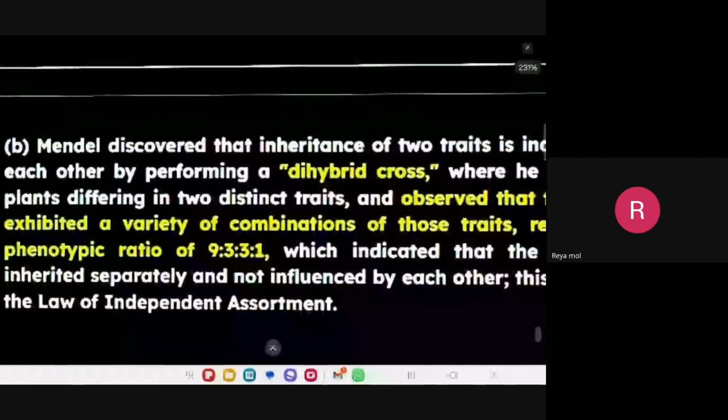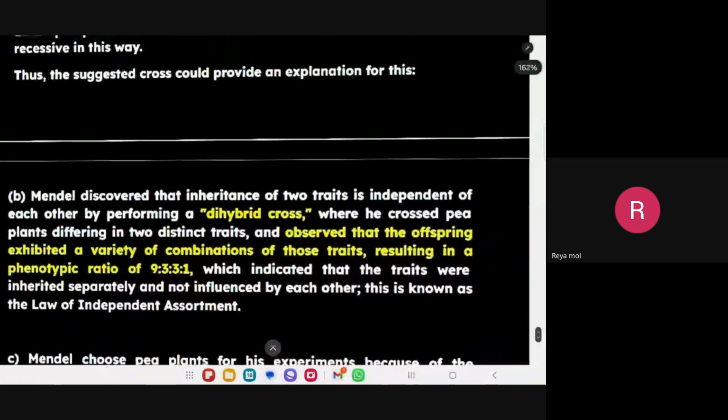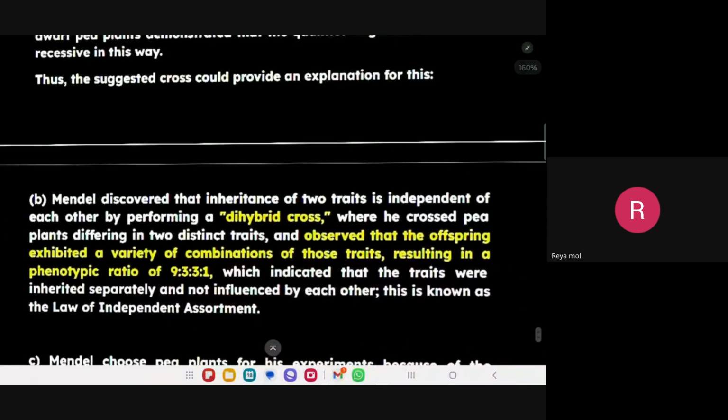This is the answer; read it out, Riya. Mendel discovered that inheritance of two traits is independent of each other by performing a dihybrid cross, where he crossed pea plants differing in two distinct traits and observed that the offspring exhibited a variety of combinations of those traits, resulting in a phenotypic ratio of 9 is to 3 is to 3 is to 1, which indicated that the traits were inherited separately and not influenced by each other. This is known as the law of independent assortment.